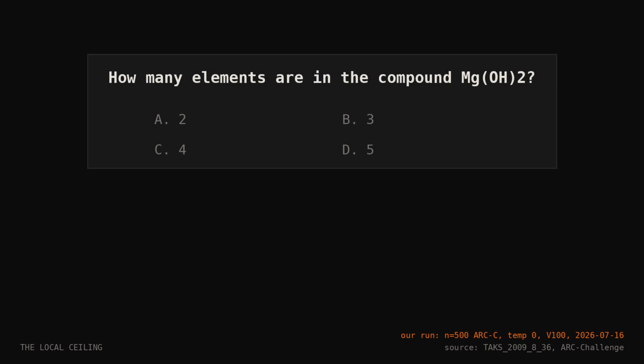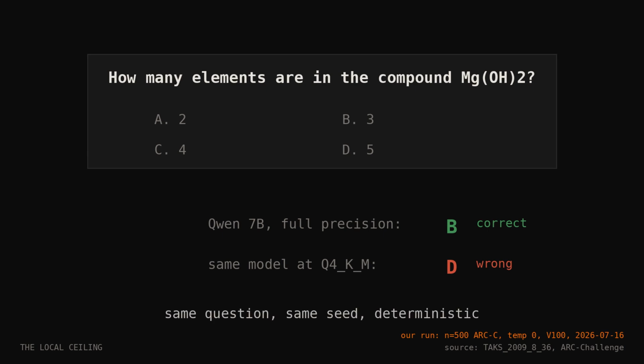How many elements are in this compound? A 7 billion parameter model running on our own hardware gets it right. Now, the exact same model in the exact same test. One setting changed. The compression level everyone tells you is safe. Wrong. Here's the part that should bother you.